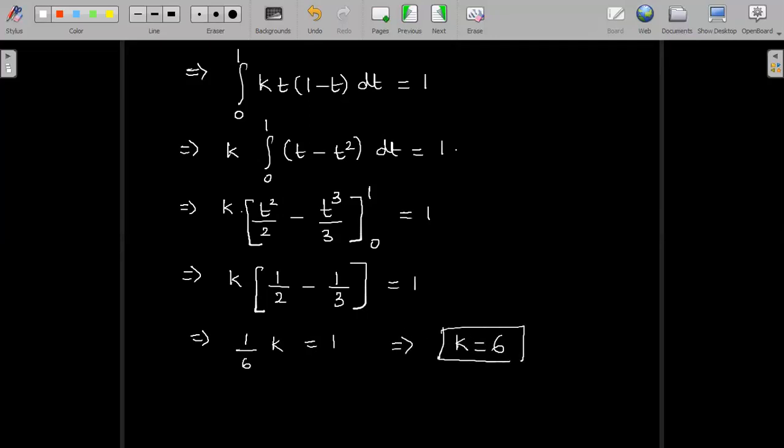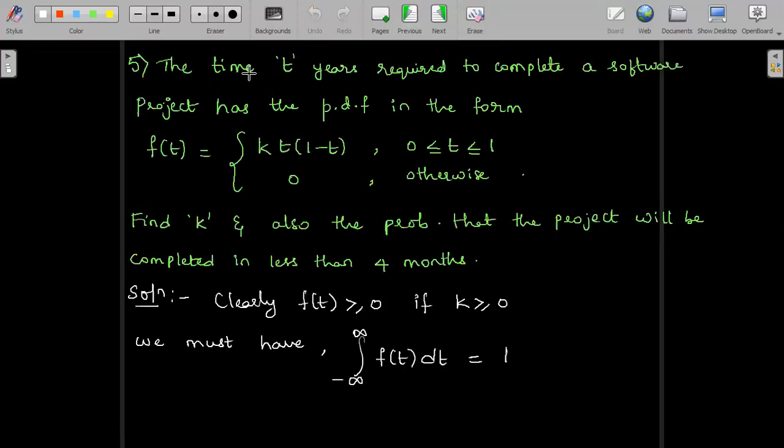I took the range directly between 0 to 1. The reason behind it is, recall the function f of t is defined as k into t into (1 minus t) between the range 0 to 1. In all other range, the value of f of t is 0. So minus infinity to infinity is only between 0 to 1, because in all other range f of t anyway vanishes.